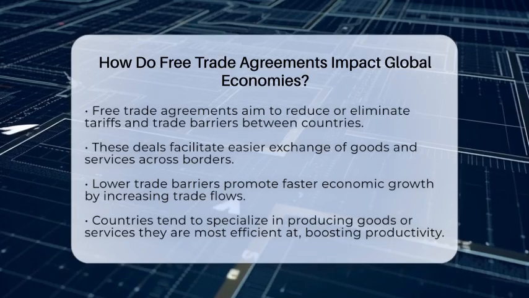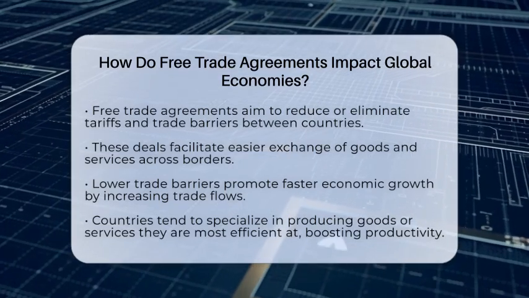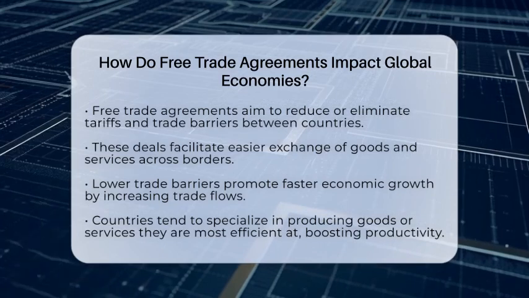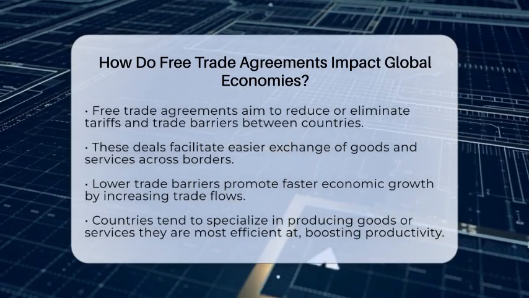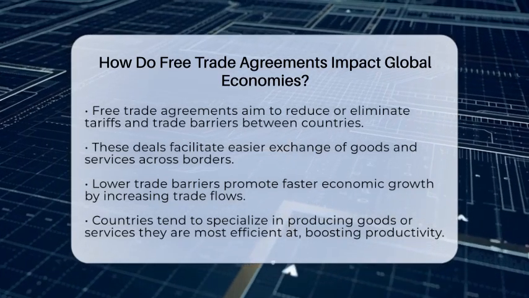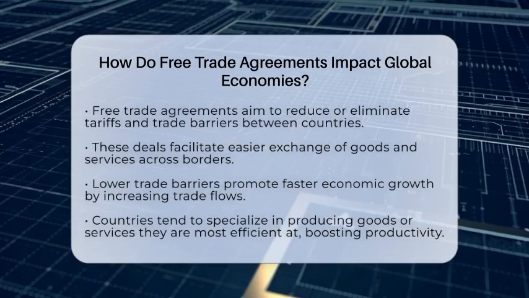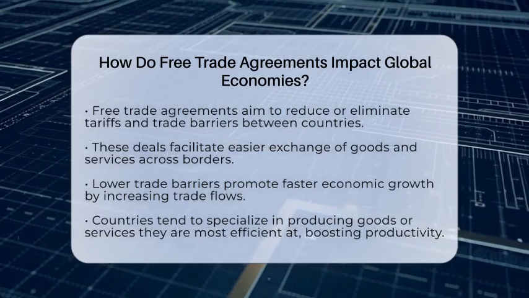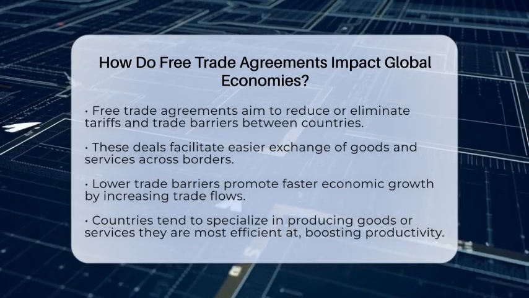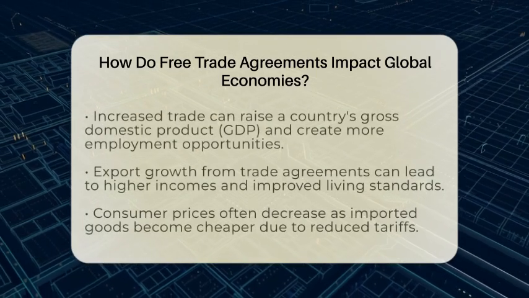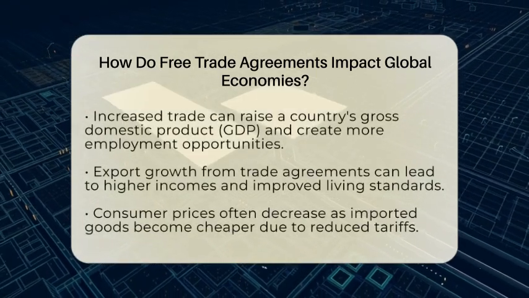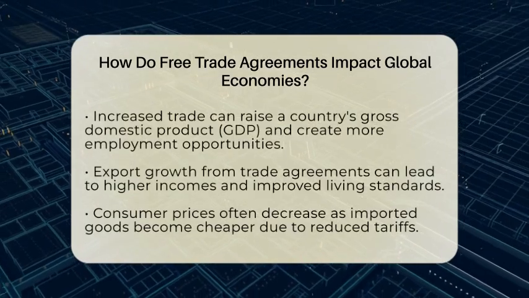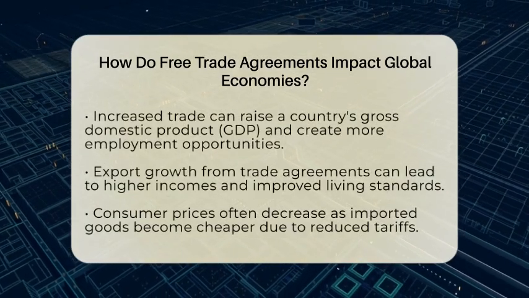Free trade agreements encourage countries to focus on producing what they do best. For example, one country might be good at making cars, while another excels at growing coffee. By trading, both can benefit from each other's strengths. This specialization leads to better use of resources and higher productivity. When countries produce more efficiently, their economies tend to grow stronger.